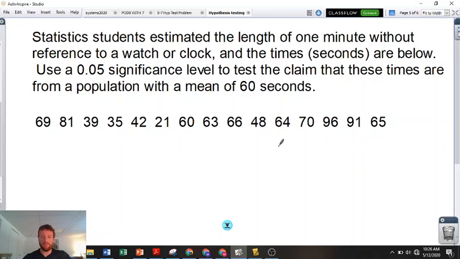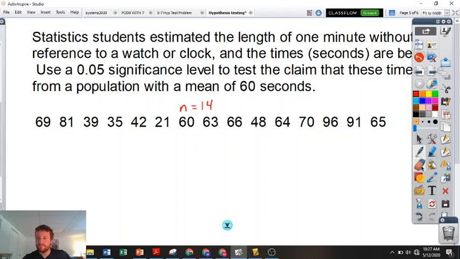So here's a sample of 1, 2, 3, 4, 5, 6, 7, 8, 9, 10, 11, 12, 13, 14. I might have gotten that wrong. 1, 2, 3, 4, 5. Yep. Why would the textbook give 14 and not 15? It probably says 15 up there somewhere. I'm just not paying attention.